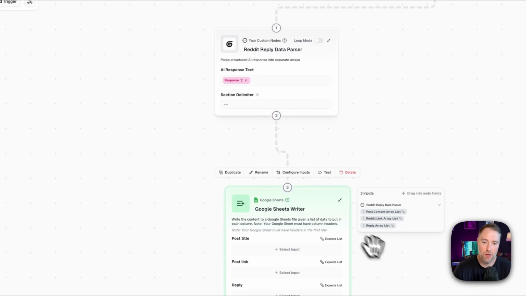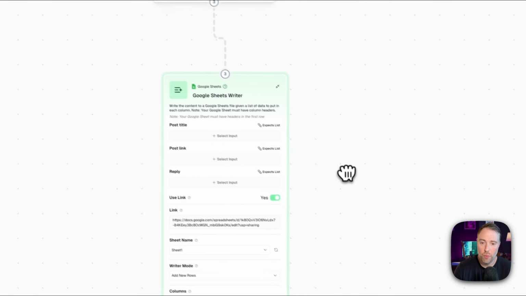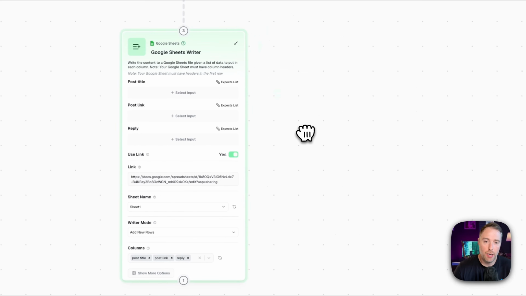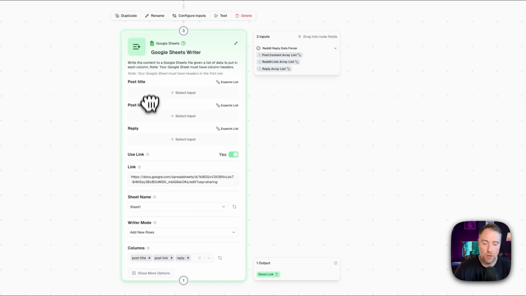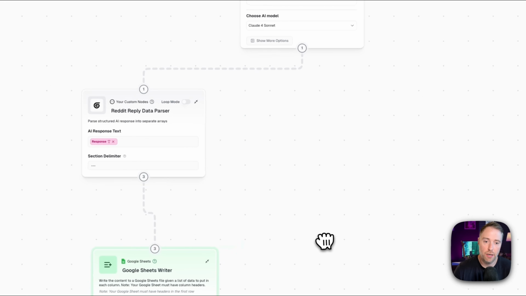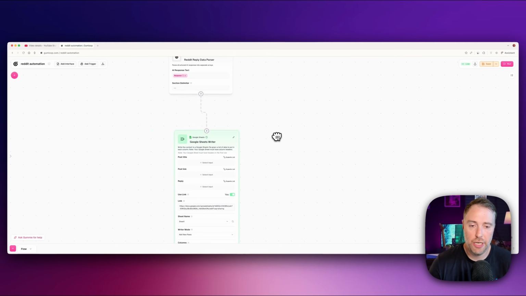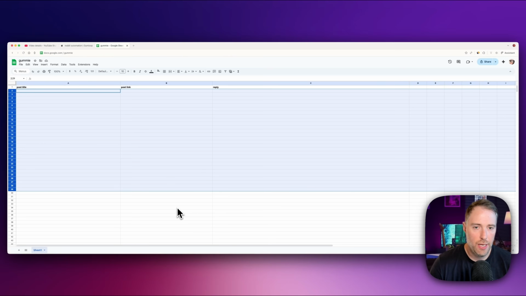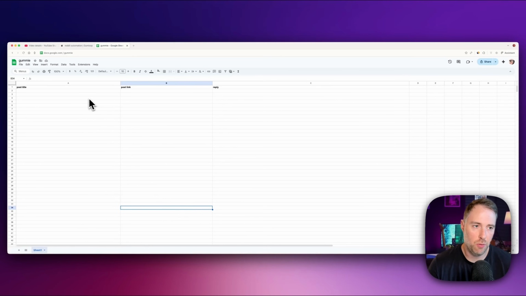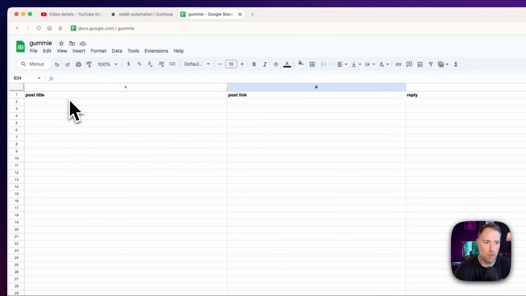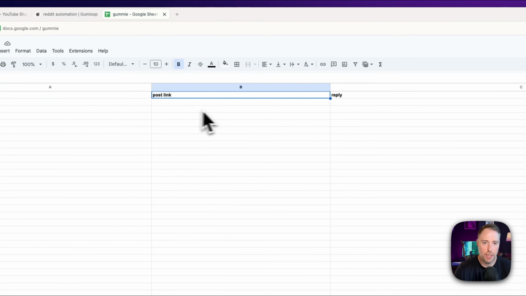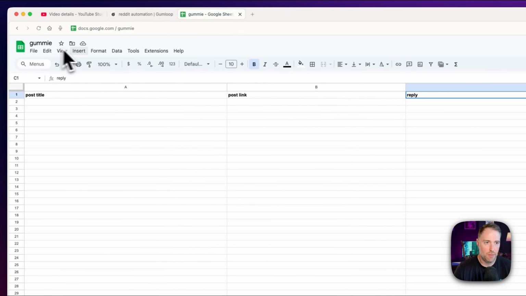I've signed in with my Google Sheets here already off camera, but all that we need to do in our Google Sheet is connect the different column headings to the different data that was parsed by this custom node. I'm going to pull up my Google Sheet here so you can see what it looks like. Okay, here it is. It's a super simple sheet. It basically has 3 columns: post title, post link, and reply. I just named the sheet Gummy.